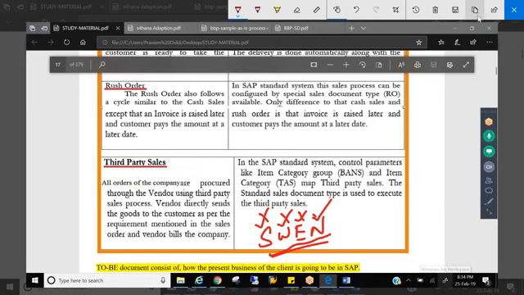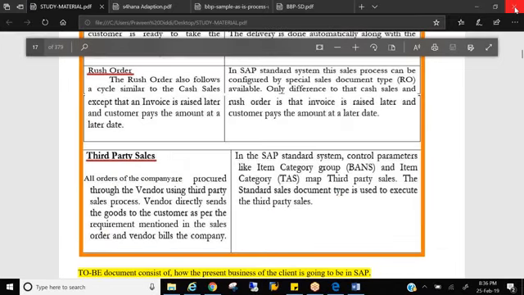So let's say you got a gap. What is a gap? Gap is nothing but something for which there is no solution in the standard SAP. In the standard SAP, you don't have a right away solution to the customer. That's called a gap. What can be a gap? Simple. I'll tell you one gap.